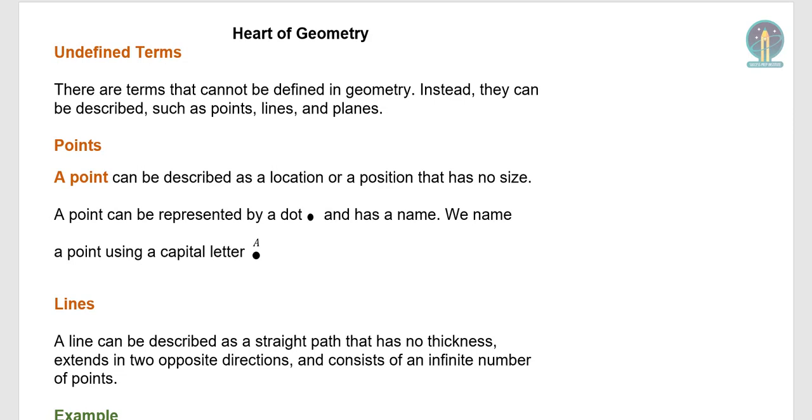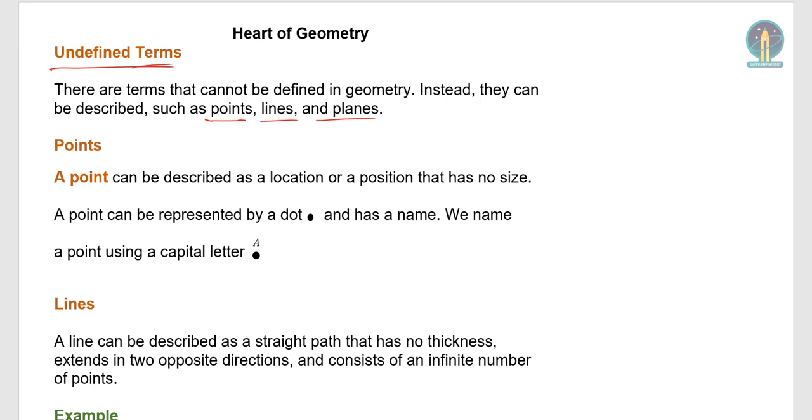Okay, welcome again, everyone. In this section, we'll begin talking about geometry, and we'll begin with some very important terms in geometry. Terms that happen to be undefined. And when we say undefined, we mean that they cannot be given a formal definition, but they can be described. Such terms can have their main features described and identified. And these terms include points, lines, and planes.